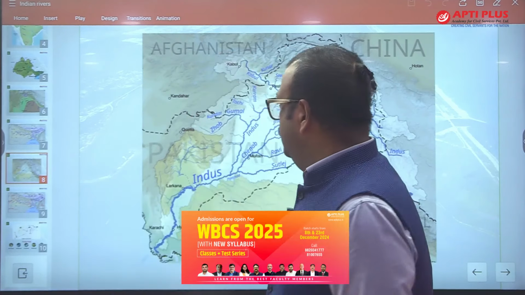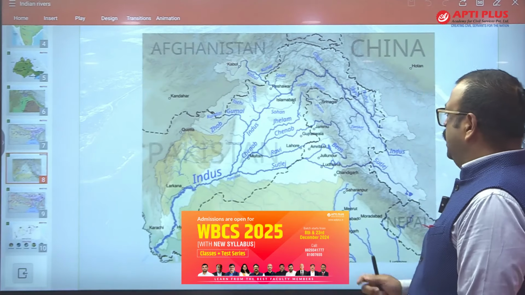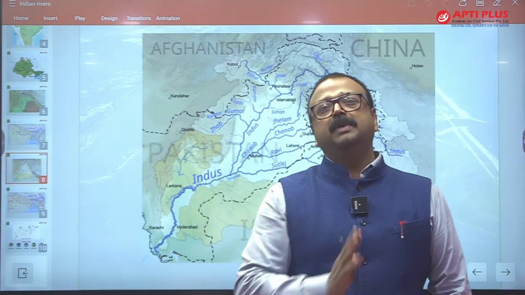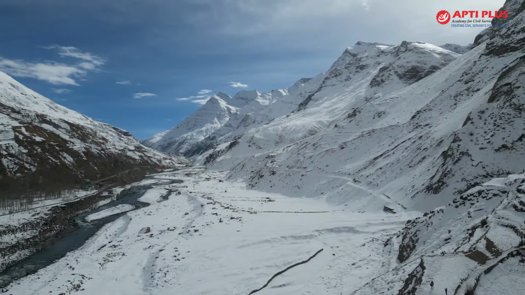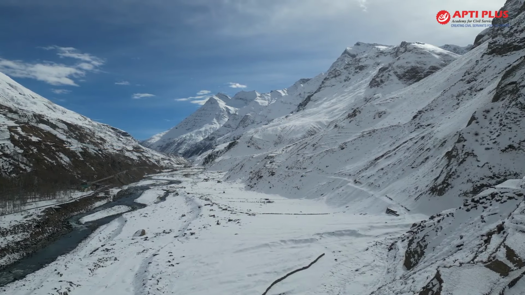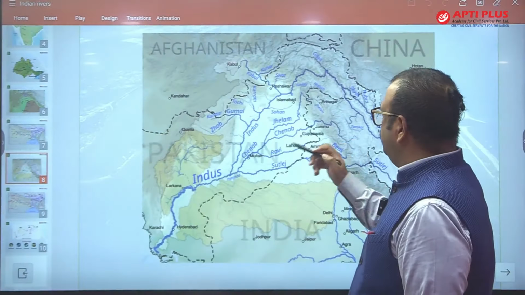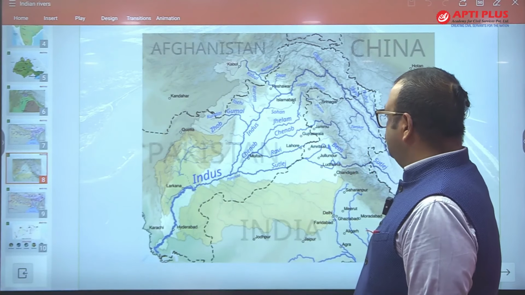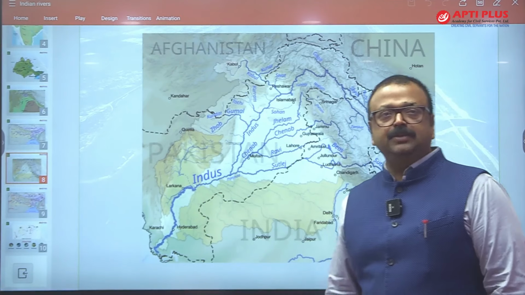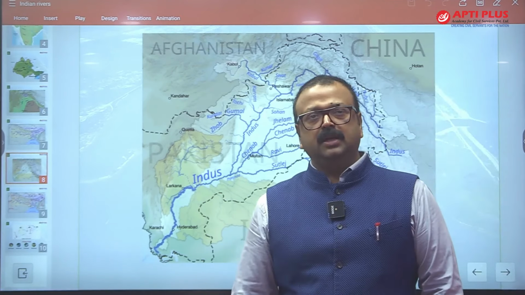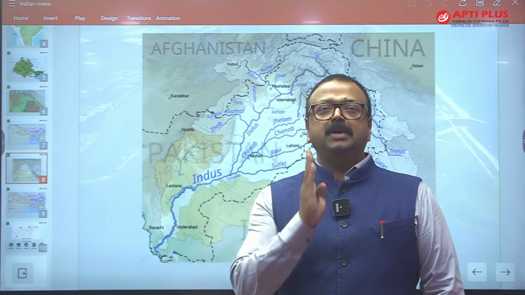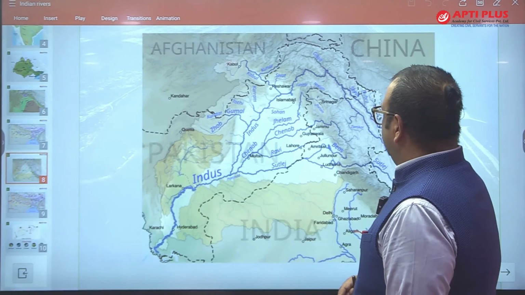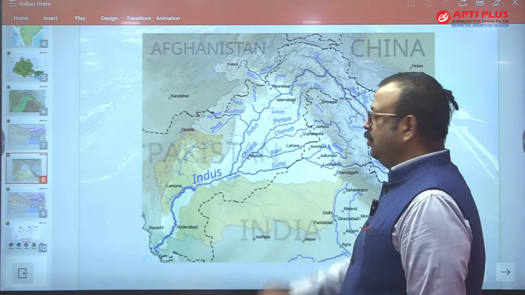Then there is another river, Ravi. If you see the origin point, origin is near west of Rohtang Pass. Rohtang Pass is in Himachal Himalaya. So from this Rohtang Pass your Ravi river is originating and it starts flowing towards west and making the border of the Indian Punjab state and the Punjab state of Pakistan. That's why Ravi is running parallel to Punjab. Fine. So it makes the border of Punjab. Okay. And then enters into Chenab.